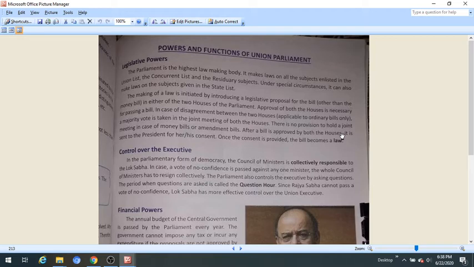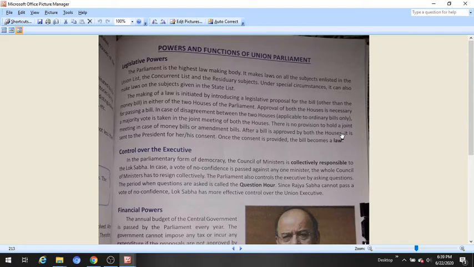The making of law is initiated by introducing a legislative proposal, or a bill, other than the money bill, in either of the two houses of the Parliament. Any bill except money bill can be introduced in either house of the Parliament, whether it is Lok Sabha or Rajya Sabha. Money bill can only be introduced in the Lok Sabha, and the Rajya Sabha has almost no power about money bill. Approval of both the houses is necessary for passing a bill.